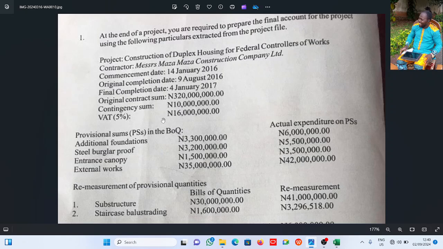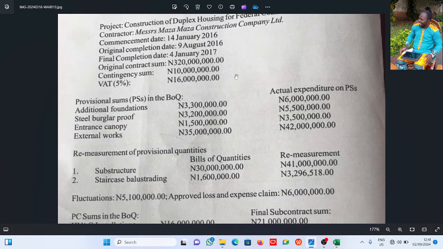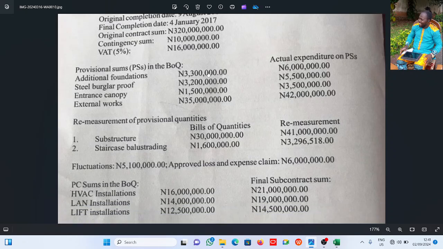It means that this contract sum is VAT exclusive, but of course inclusive of contingency sum, because you don't know if you are going to meet anything contingent in the course of the project. All right, let us continue. I will be referring to this when we begin the solution. I just want to explain this.